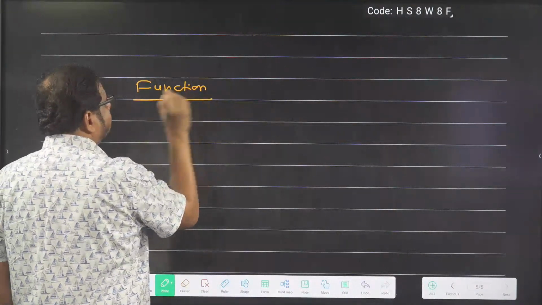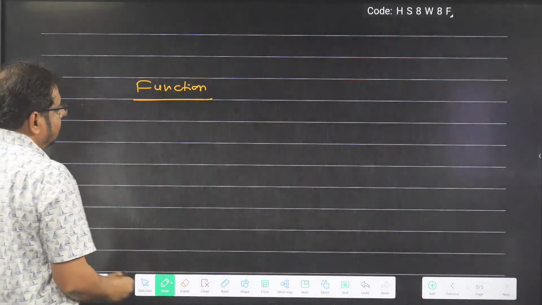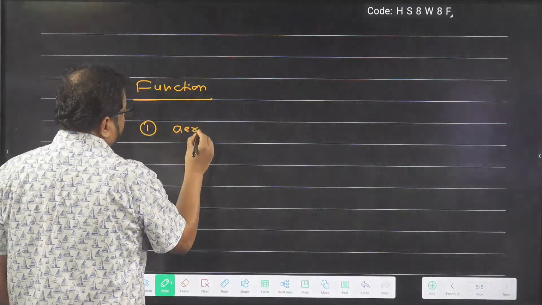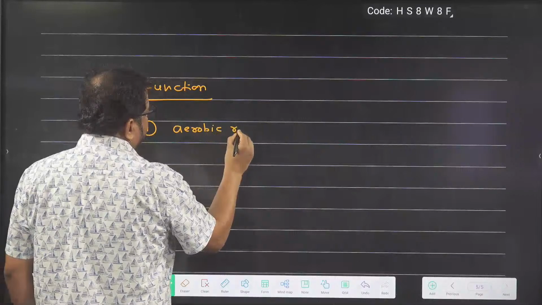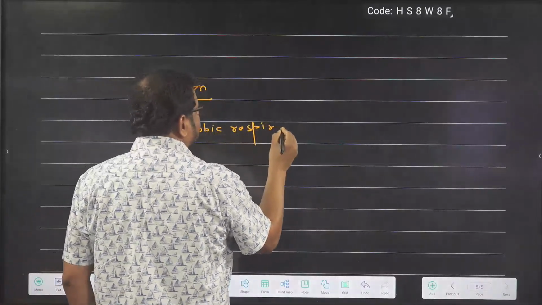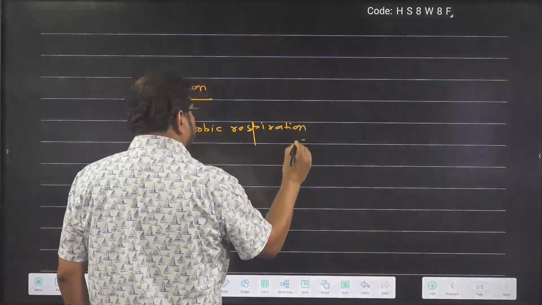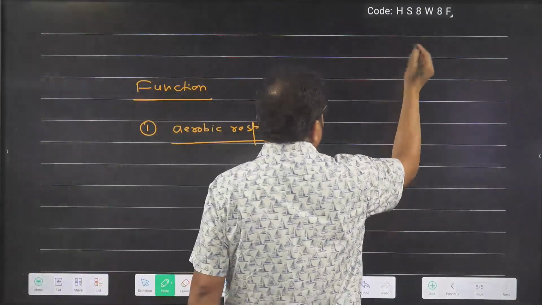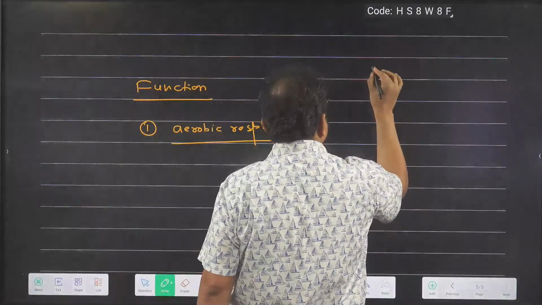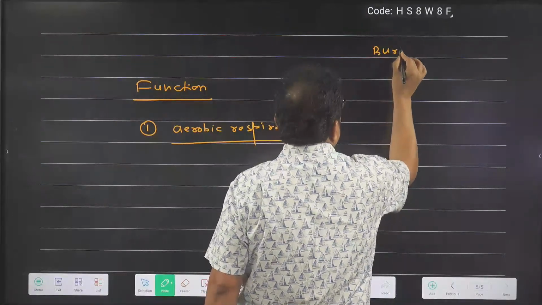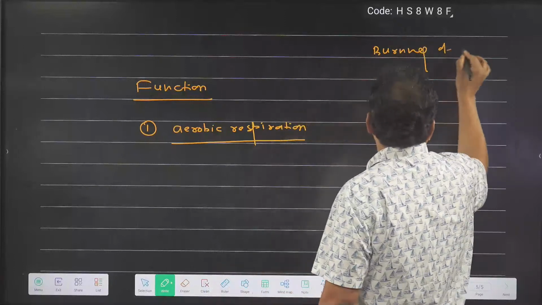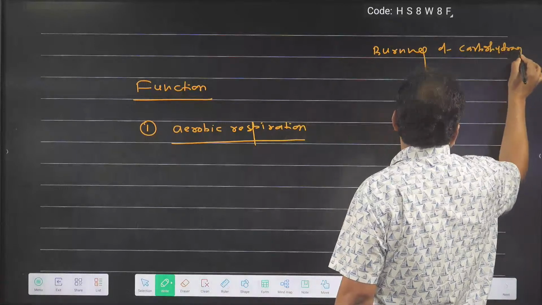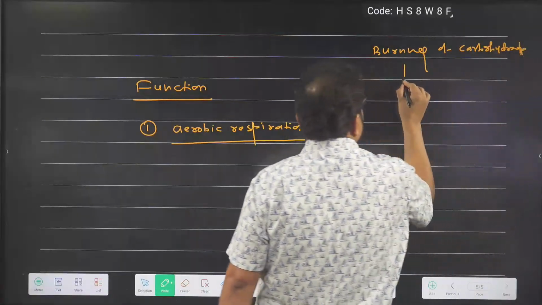Now we are going to discuss the function of mitochondria. Mitochondria function number 1: aerobic respiration. If we talk about burning of food, I am telling burning of carbohydrate for energy production. An example, burning of glucose.